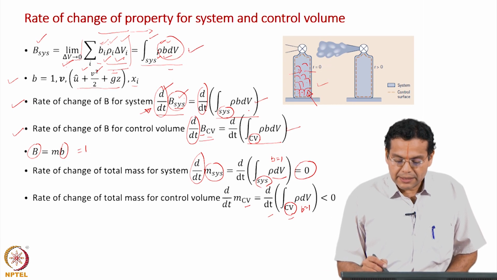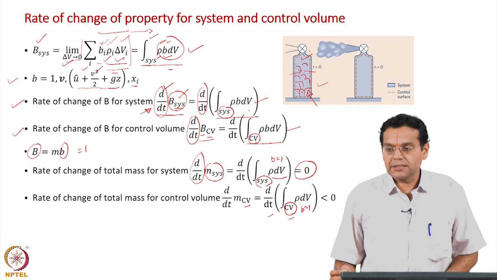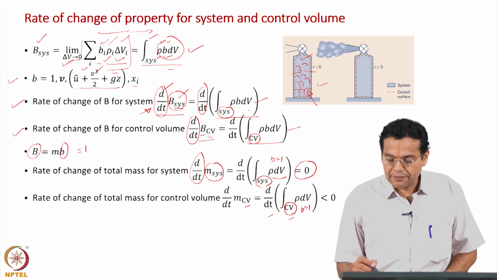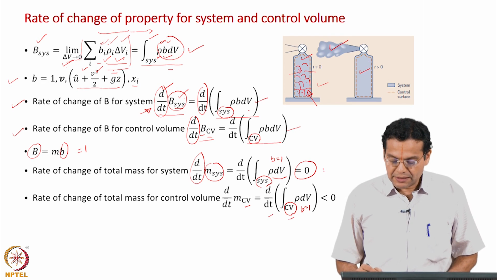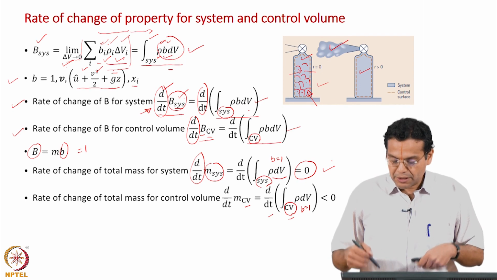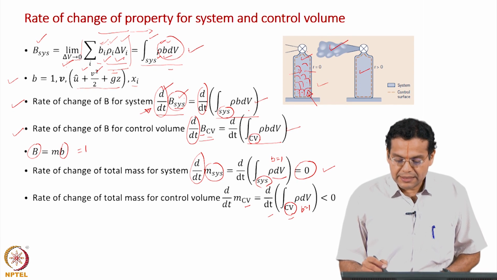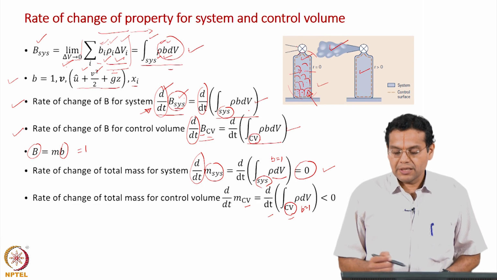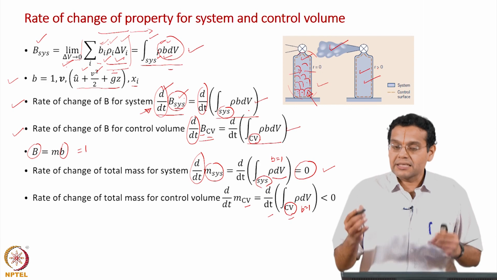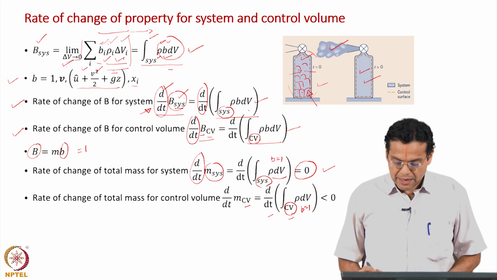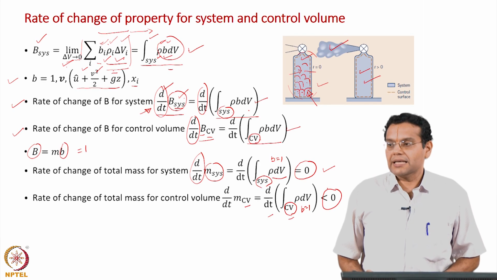Our system at t equal to 0 is the gas which occupies the cylinder. At some time later, our system is composed of whatever gas has escaped and whatever is remaining. That is why the rate of change of mass of the system is 0. Coming to the control volume, initially let us say I had some 10 kgs of CO2 inside the cylinder, sometime later some gas escaped, and it is escaping, and so this mass inside the control volume will keep decreasing, and that is why this value is less than 0.